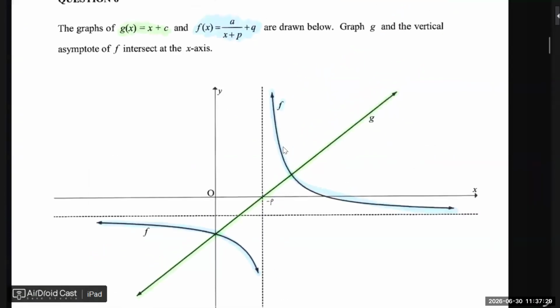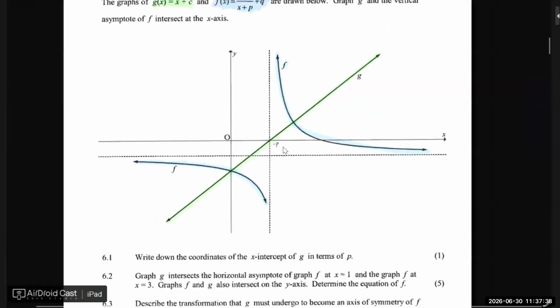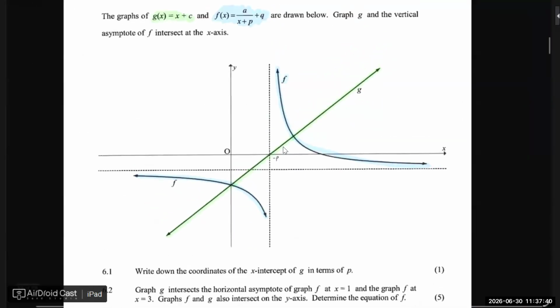Or you can say P is just the answer, then it will be negative. But we'll see now what the answer is in the end. But I think it's better to write it mathematically correct like that.